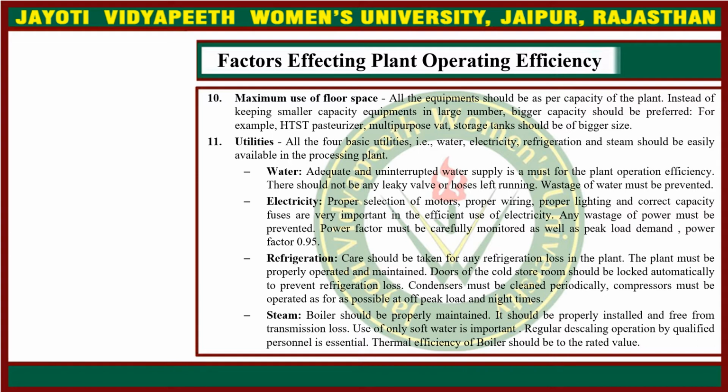Utilities. All the four basic utilities, that is the water, electricity, refrigeration and steam, should be easily available in the processing plant. First is water. Adequate and uninterrupted water supply is a must for the plant operation efficiency. There should not be any leaky valve or hoses left running. Wastage of water must be prevented.